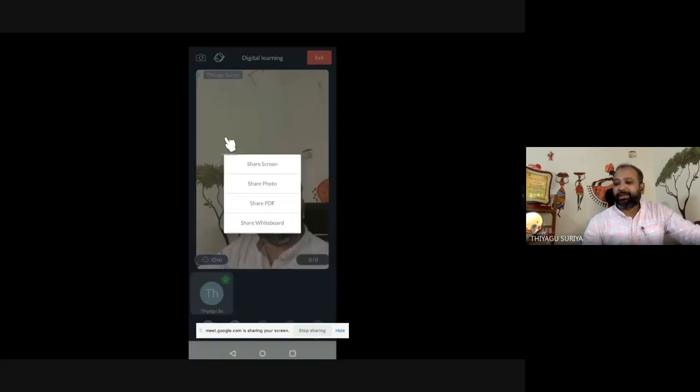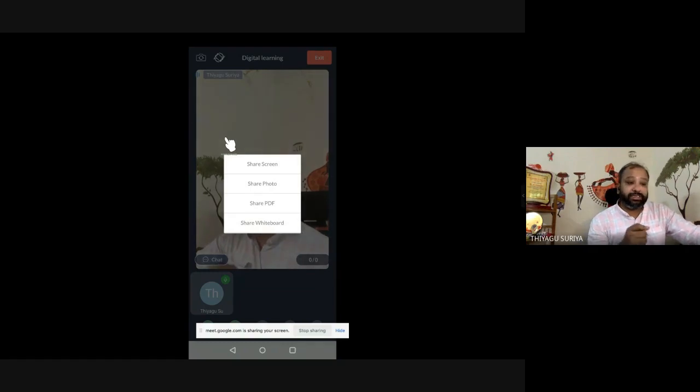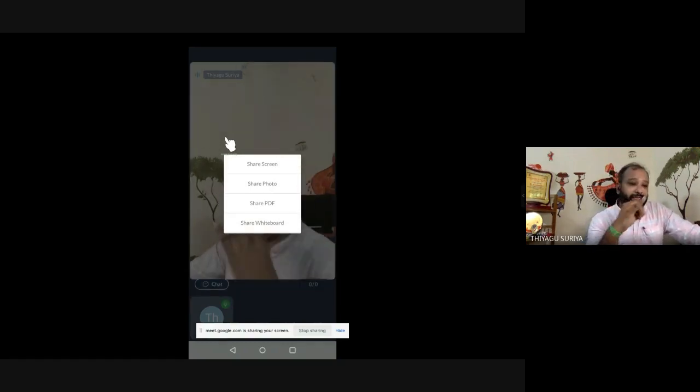Suppose you'd like to share the screen, you can press share the screen. Even for sharing the screen, they're giving this many options. We can share the entire screen. We can share any photo. You can even share any PDF file. You can share a whiteboard also. Suppose you'd like to teach mathematics, you can share the whiteboard and then explain. But once you share the screen, my screen may get disconnected, because only one screen can be shared and I'm already connected to the same Wi-Fi. So that's why I'm not going to share it.